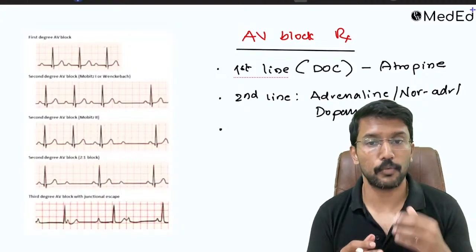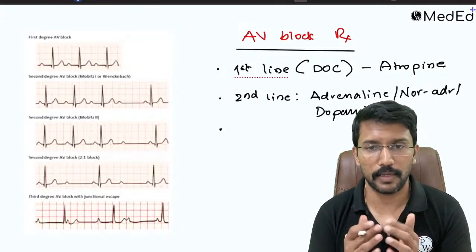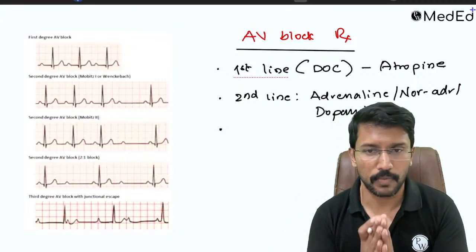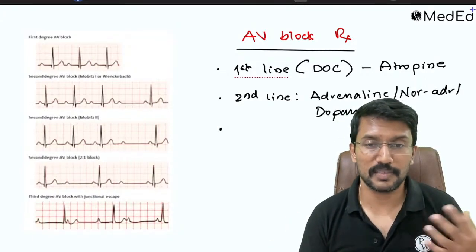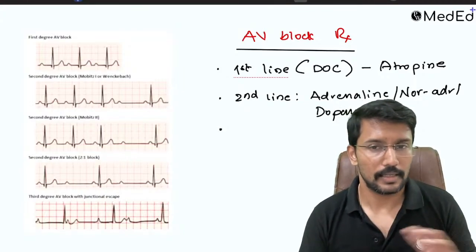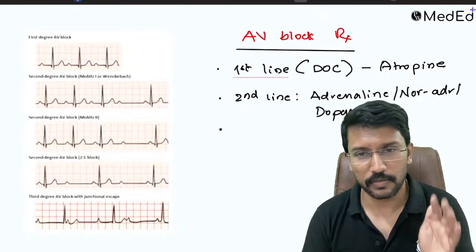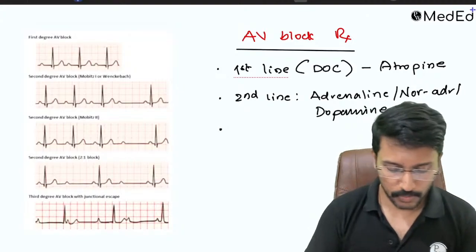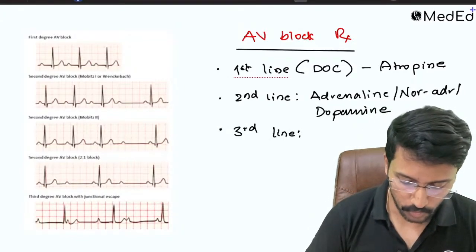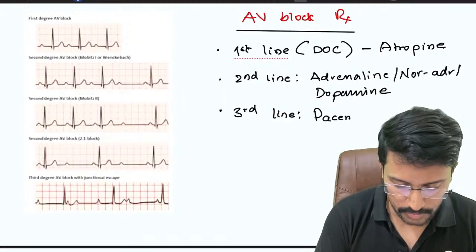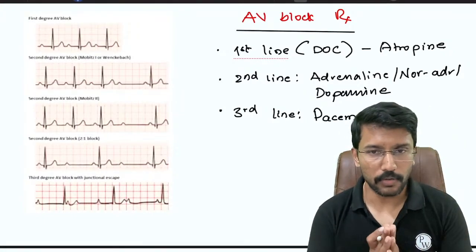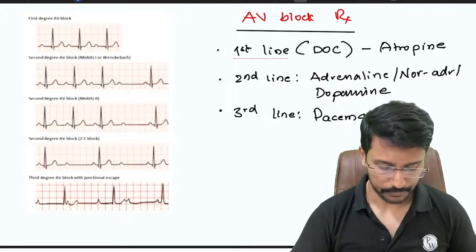Most of the times patients develop what we call tachyphylaxis. What is tachyphylaxis? You give some drugs, the system gets used to it and the drug fails to work efficiently over time. So if the underlying condition responsible for heart block is incurable or a long-standing disorder, in that case these temporary measures will not be useful for the long term. So in such cases, what we do as a third line, we go for what is called a pacemaker. So we might have to consider putting a pacemaker in the patient. Okay. So AV blocks is an important topic for us.